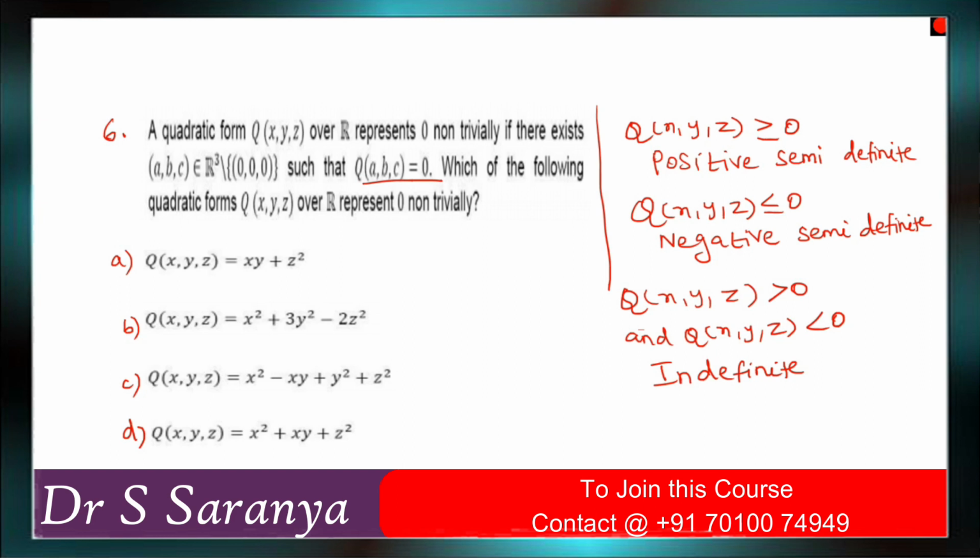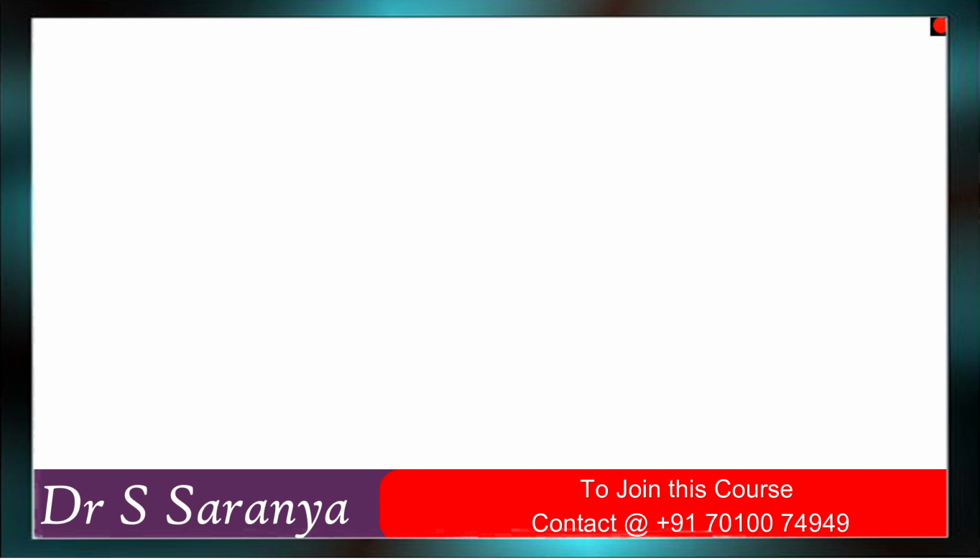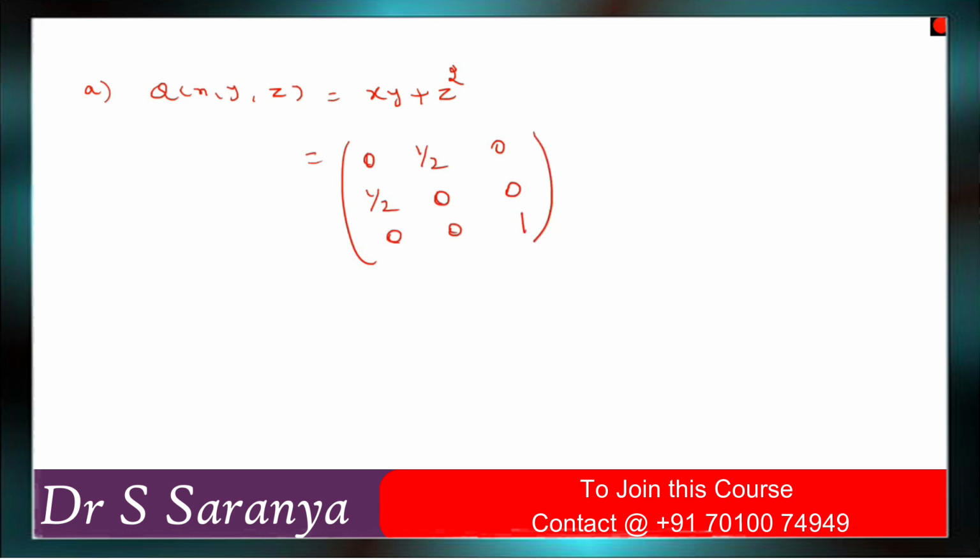First matrix: xy plus z square. So you can write it as 0, 1 by 2, 0; 1 by 2, 0, 0; 0, 0, 1, right?